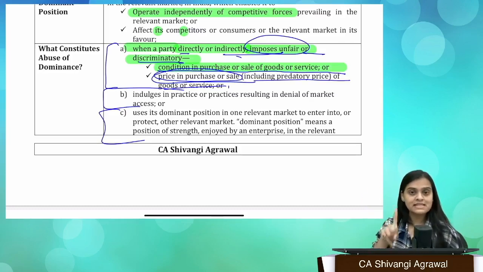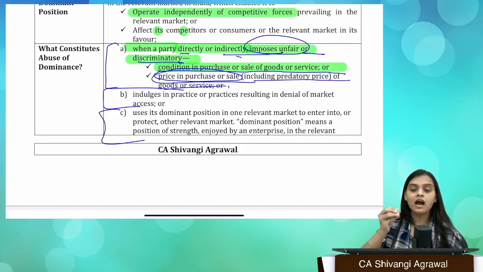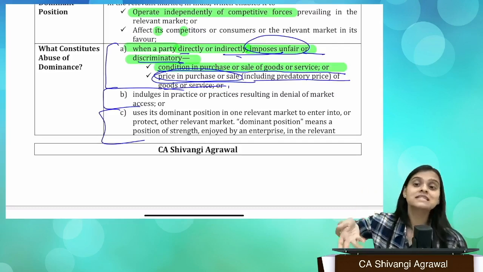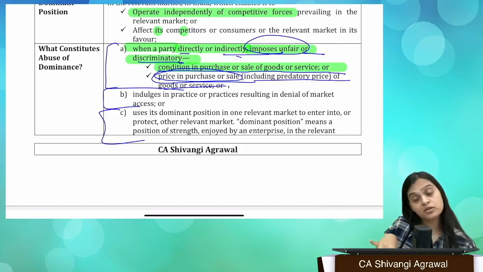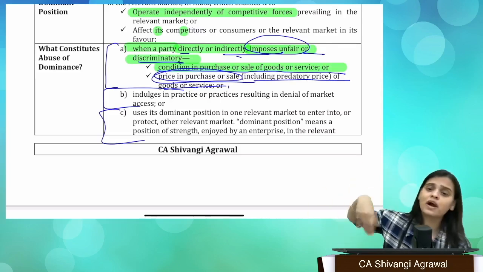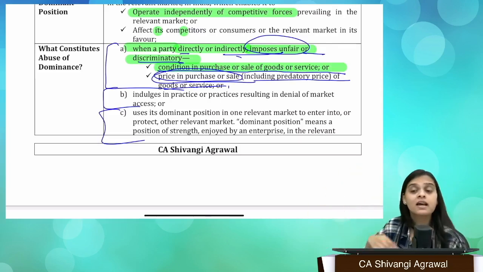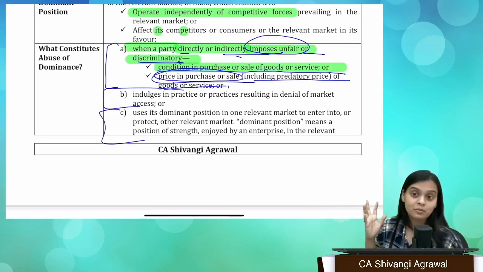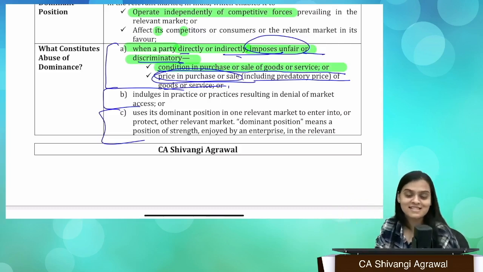Okay, so the first thing is imposing unfair or discriminatory conditions in purchase or sale. That if you want to sell your service, if you want to purchase this, you have to do this, you have to do that, right? Secondly is unfair pricing. Third is predatory pricing. Predatory pricing is what? Selling below cost. Why would someone sell below cost?